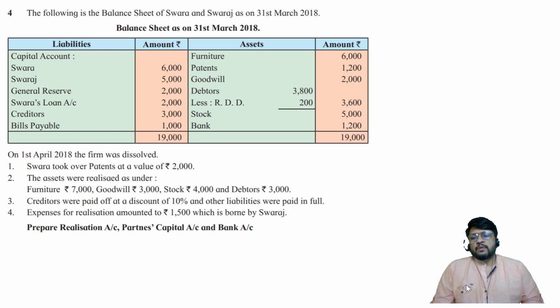On 1st April 2018, the firm was dissolved. Swara took over patents at a value of rupees 2000. The assets were realized as under: furniture 7000, goodwill 3000, stock 4000, debtors rupees 3000. Creditors were paid off at a discount of 10% and other liabilities were paid in full. Expenses for realization amounted to rupees 1500, which is borne by Swaraj.